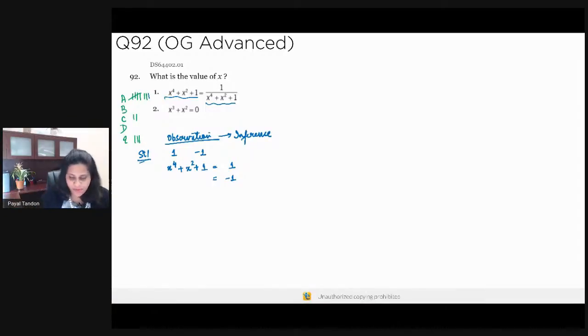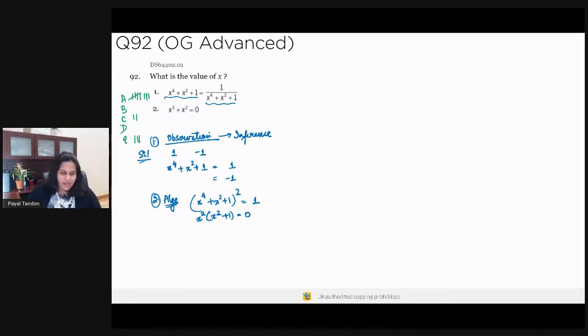The second way is that you approach it algebraically, in which you're simply putting it over here and solving this quadratic equation. Again, I'm just doing a brief solution here; I have the detailed one on the next slide.